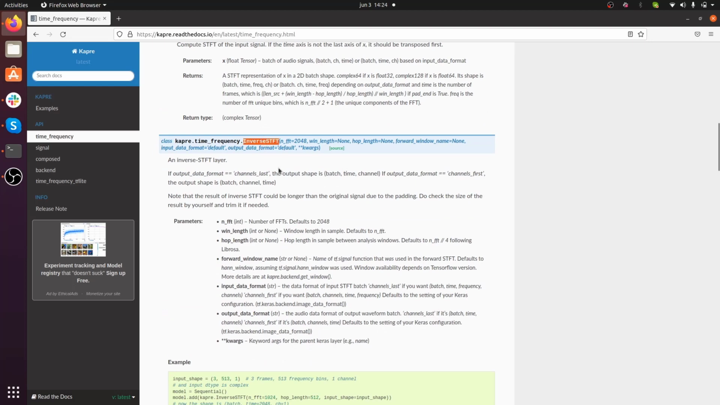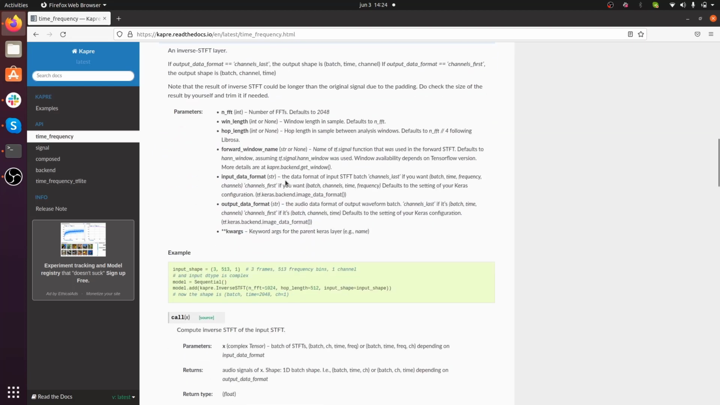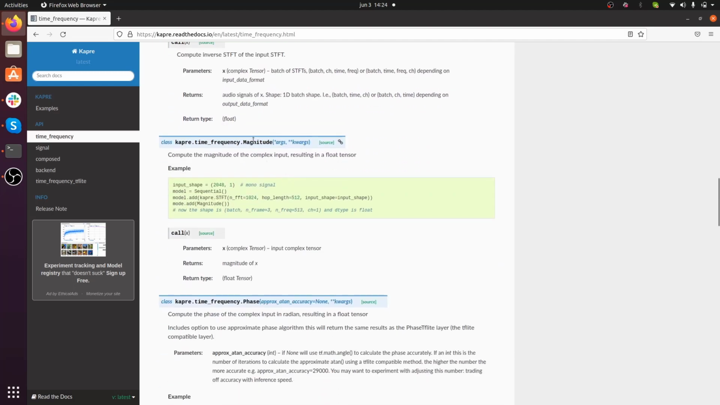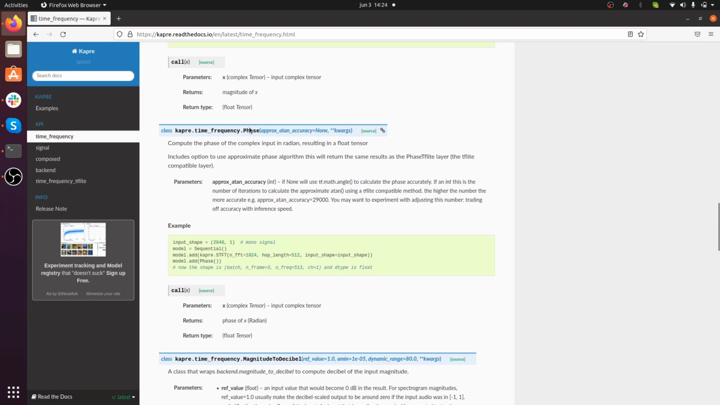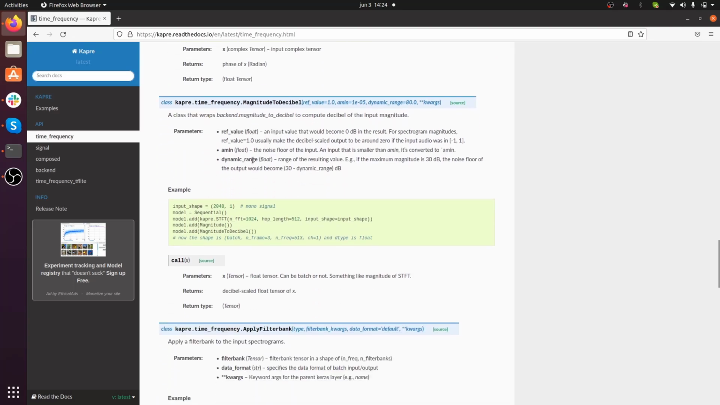Okay, another transformation that we have in this module is called inverse STFT, so the inverse of the short time Fourier transform. We have the magnitude that allows us to extract the magnitude from a complex input, like a short time Fourier transform. We also have another transformation that extracts the phase from a complex input.